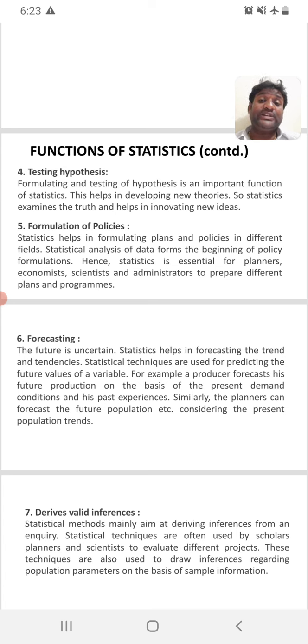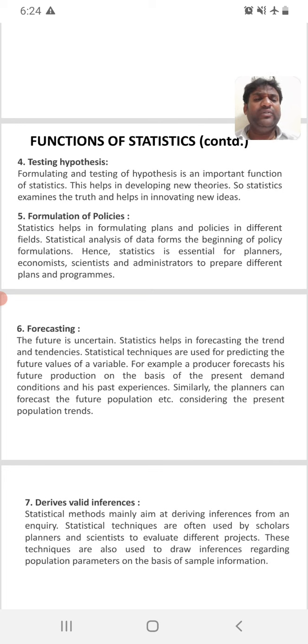Testing, it helps us to test the hypothesis. What is testing the hypothesis? In statistics, we can make a hypothesis, and with the help of that we can test it. How? We'll go like H0 and H1. H0 means null hypothesis, and H1 means alternative hypothesis. How can we do that?